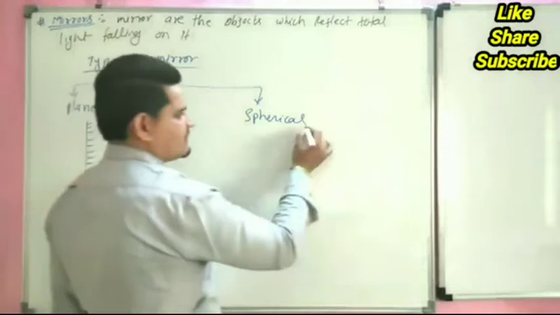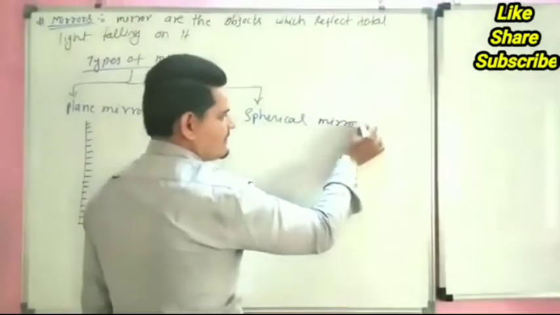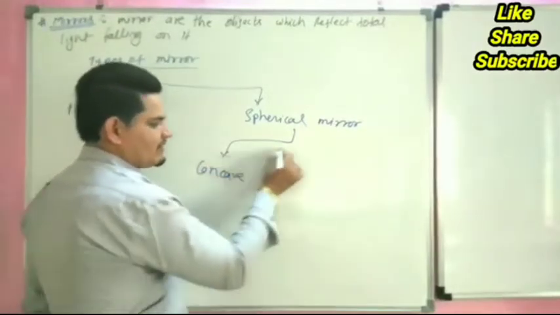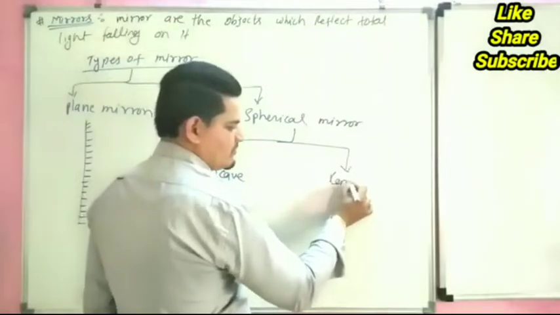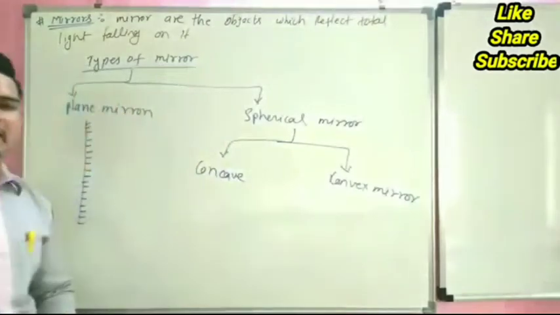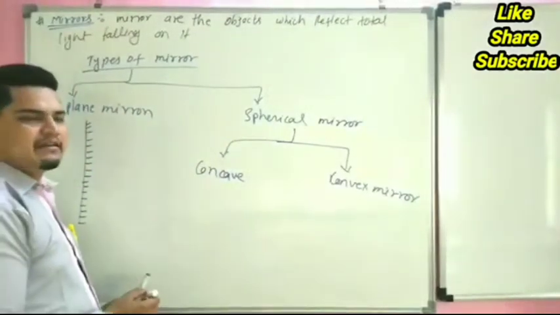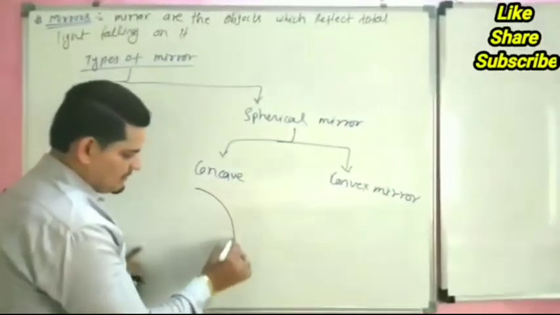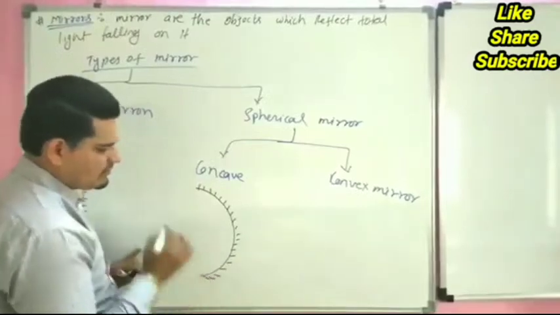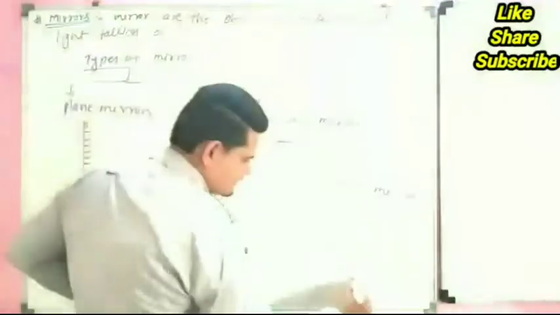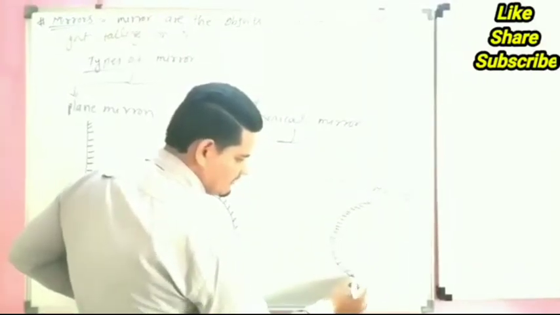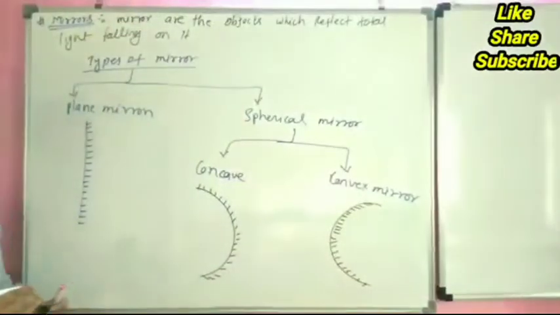A spherical mirror is also of two types, concave mirror and convex mirror. If the outside is polished, this is called a concave mirror, and if the inside is polished, this is called a convex mirror.